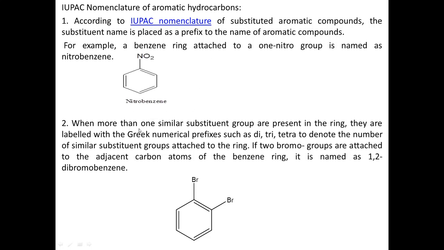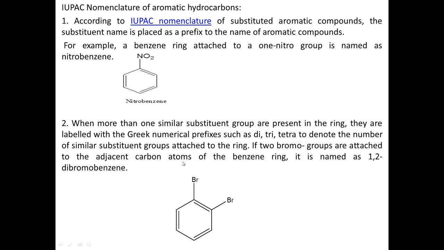When more than one similar substituent group is present in the ring, they are labeled with Greek numerical prefixes such as di, tri, tetra to denote the number of similar substituent groups attached to the ring. If two bromo groups are attached to adjacent carbons of the benzene ring, it is named 1,2-dibromobenzene.